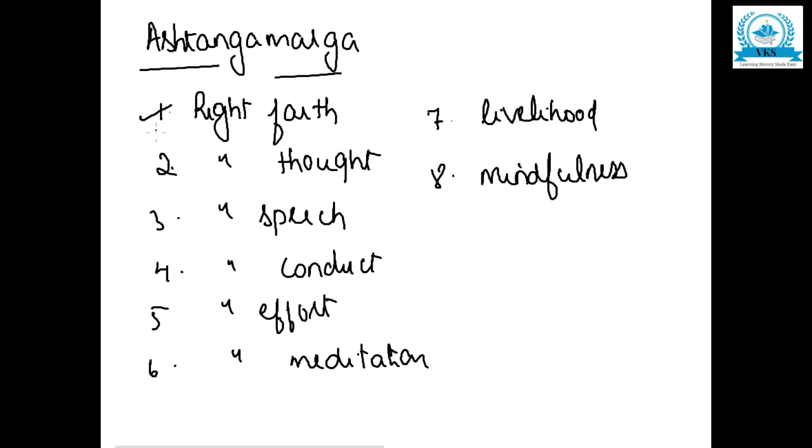You should have right faith, right thought, right speech, right conduct, you should put right effort, you should do right meditation, you should have right livelihood, and you should have right mindfulness. If all this Ashtanga Marga is followed, then you can control your desire. So he spoke about four noble truths, and to control desire he spoke about Ashtanga Marga.